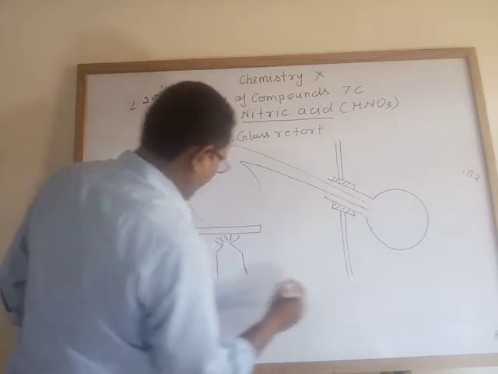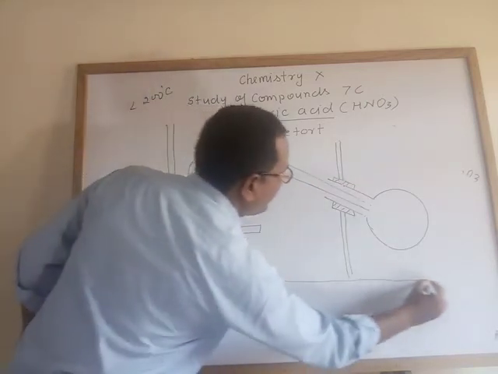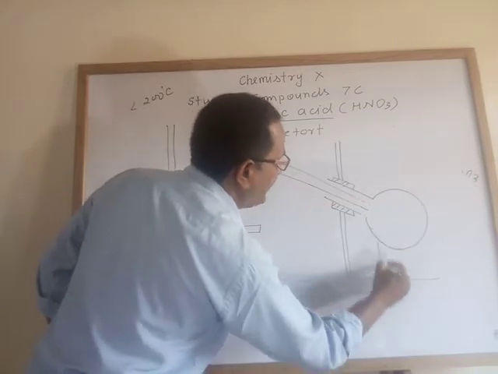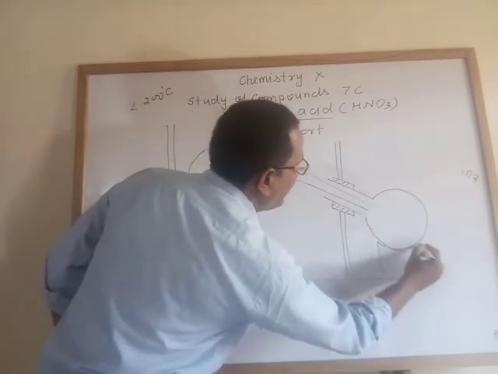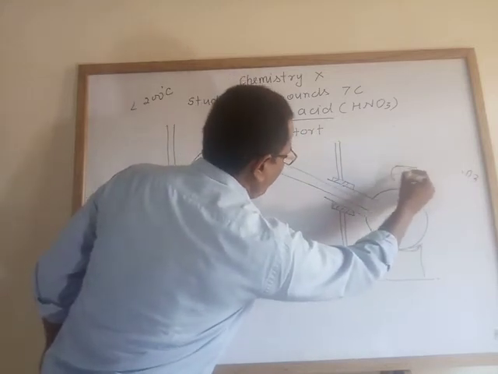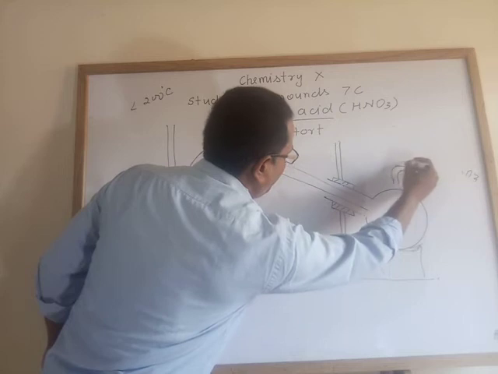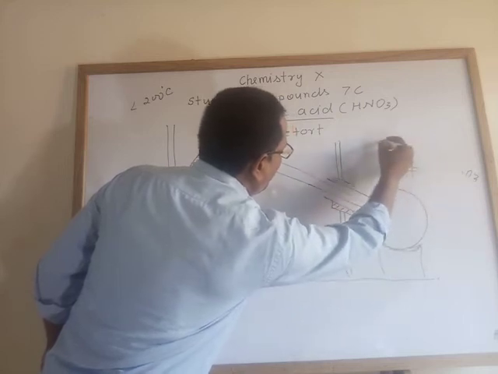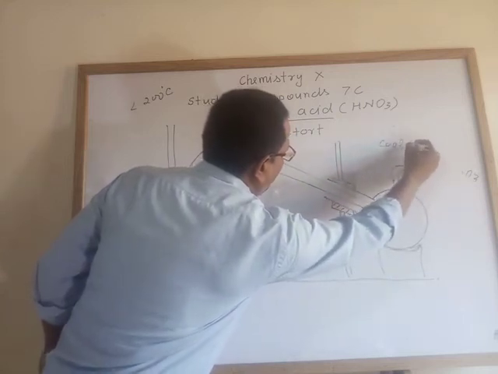Now after that, base you give. Now here cool water.